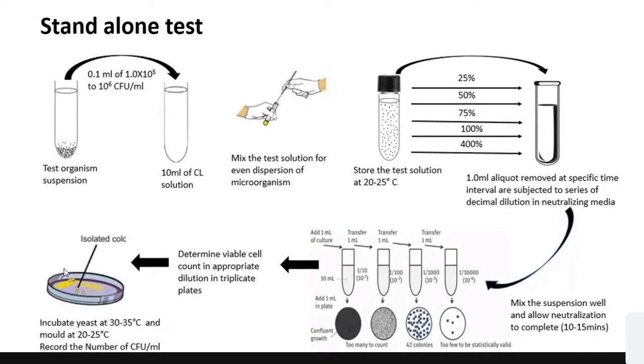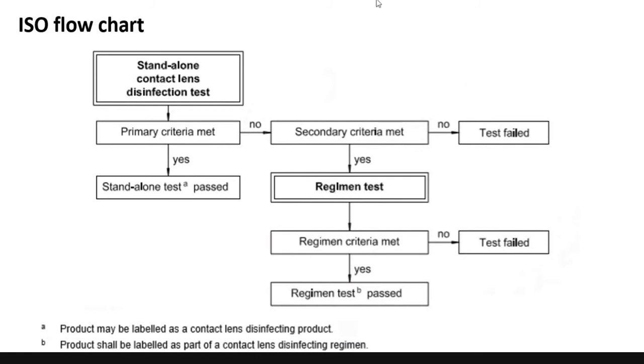So ideally, at 25% there should be more organisms, and as the soaking time increases, the disinfection should act against the organisms and reduce the amount of microbial load. So this is what ISO actually gave as a criteria.